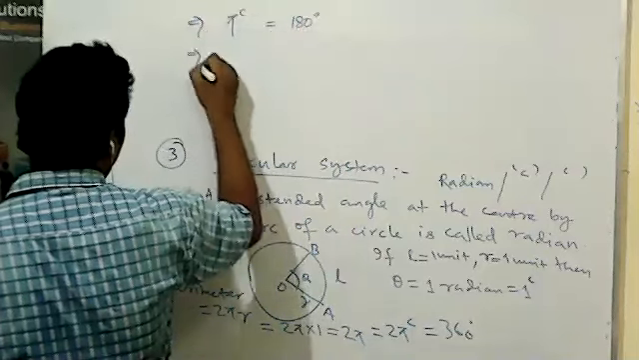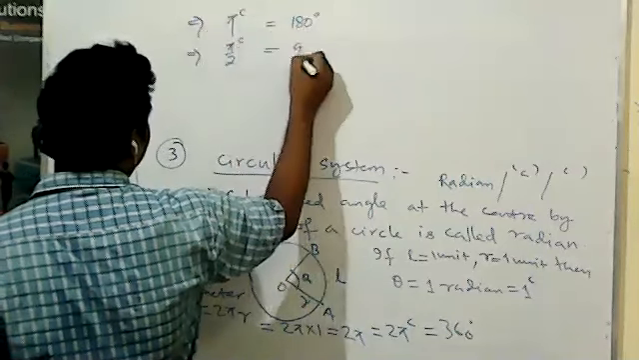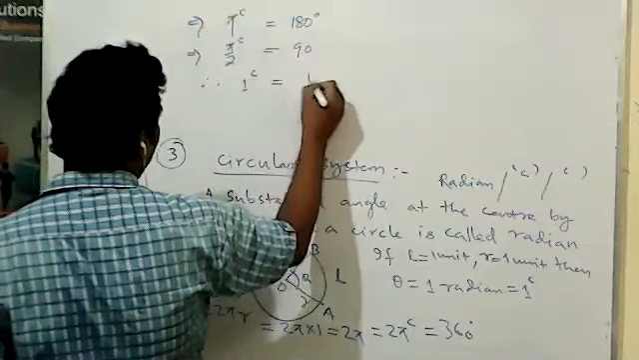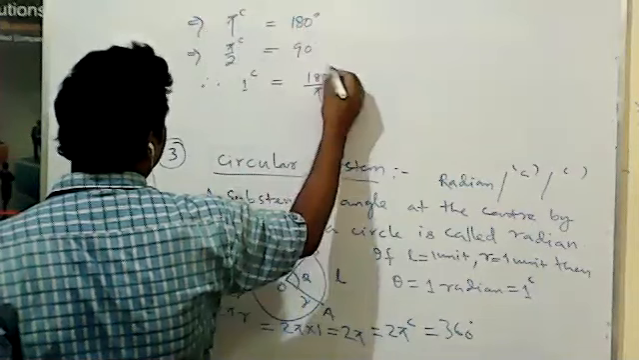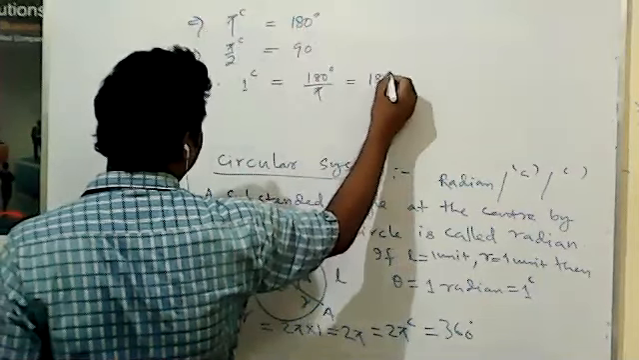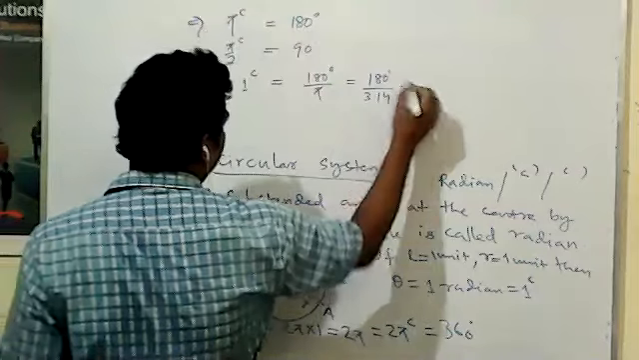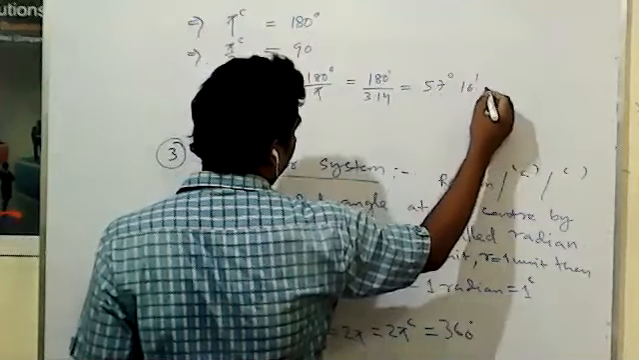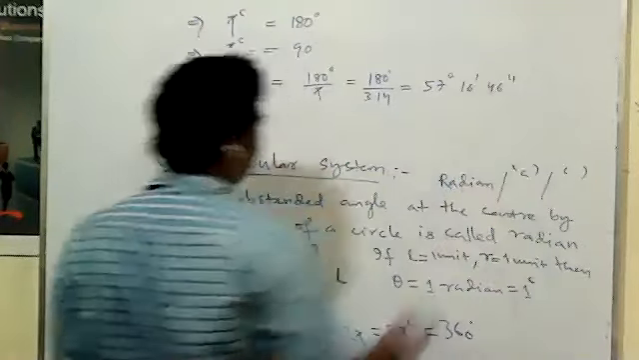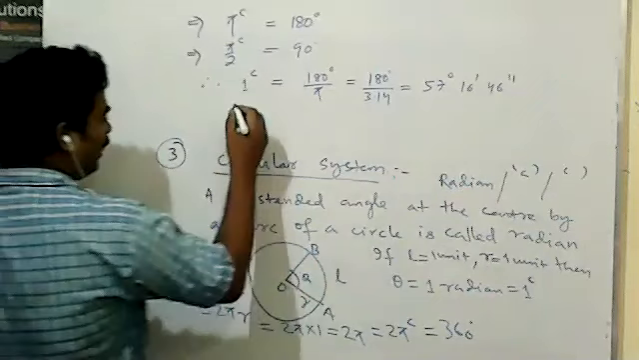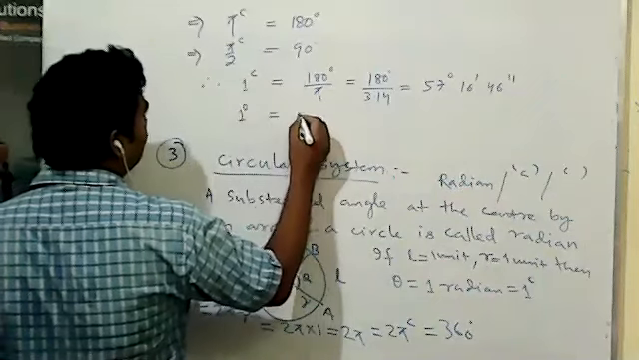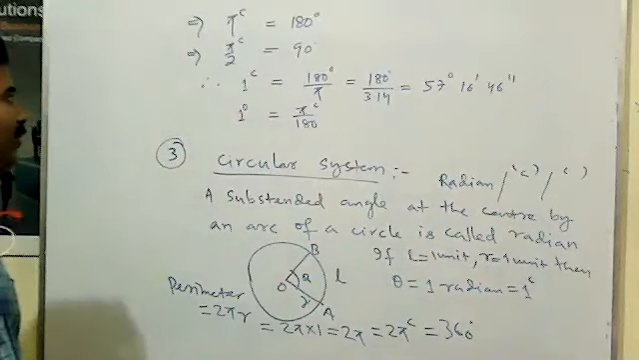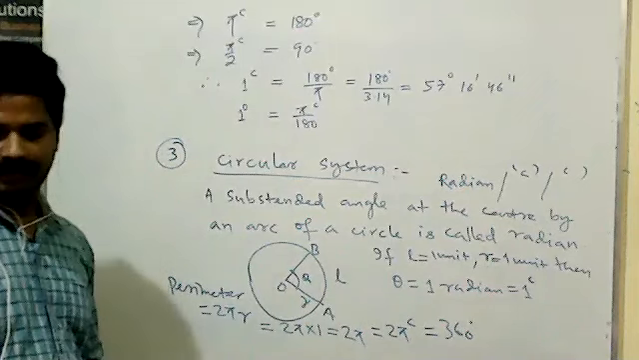You can say pi by 2 radian is equal to 90 degree. Here 1 radian is equal to 180 by pi degree, means 180 degree by 3.14. If you divide, that value comes 57 degree, 16 minute, 46 seconds. Similarly, 1 degree is equal to pi by 180 radian.